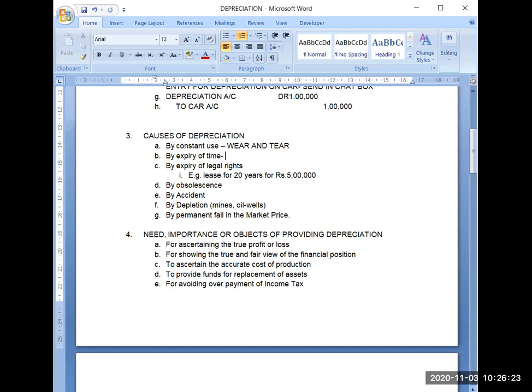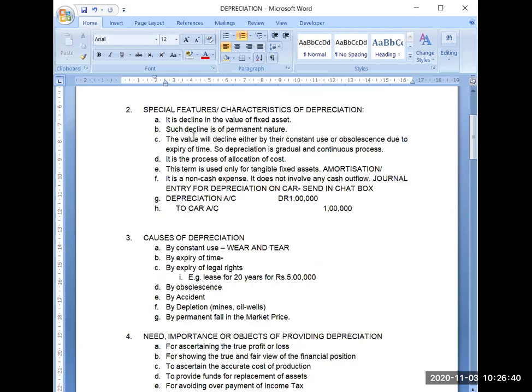Then the last one is a permanent fall in the market price. Sometimes there is a huge reduction in the market price of a product, and that will also cause a depreciation in the value of your fixed asset. So in that manner, we have discussed the features, causes and meaning of depreciation. The rest we will discuss in the next class.